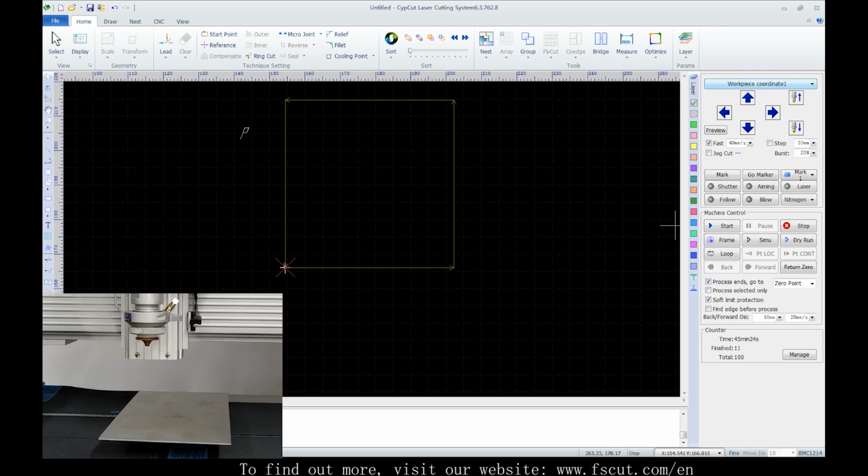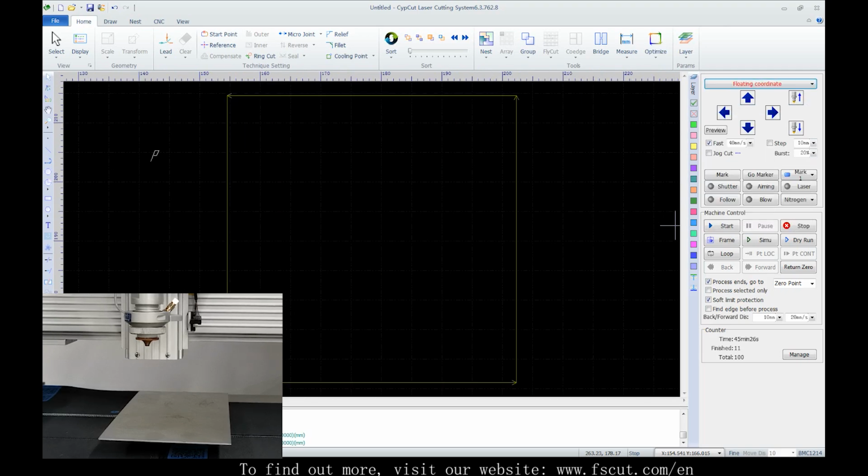Down below, with these buttons, we can jog along the X, Y, Z axis. We can change the jog speed, and set a fixed jog distance.